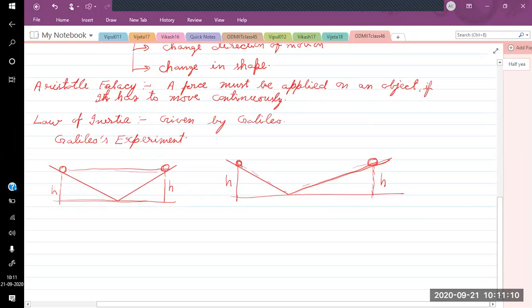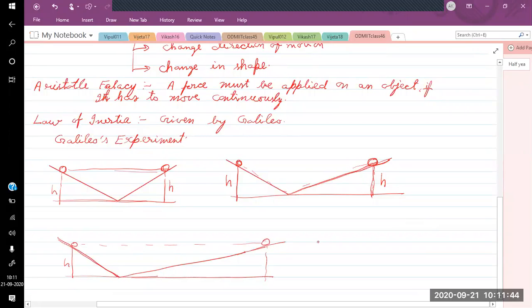The height covered is h here and h here, but this time it has to cover a larger distance because the incline is less. Now decrease the incline further. The left side is still the same, but the right side is flatter. The object is released from height h, but to cover the same height, it has to go to a very large distance, up to here.